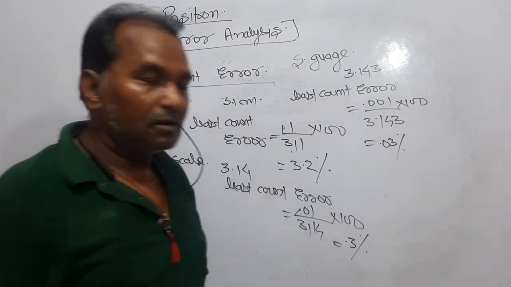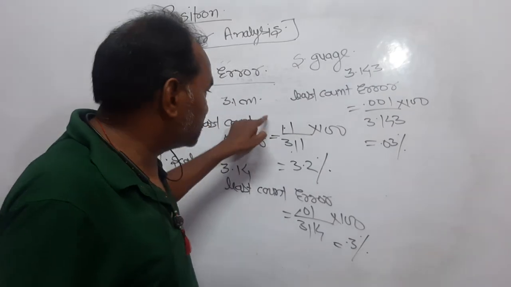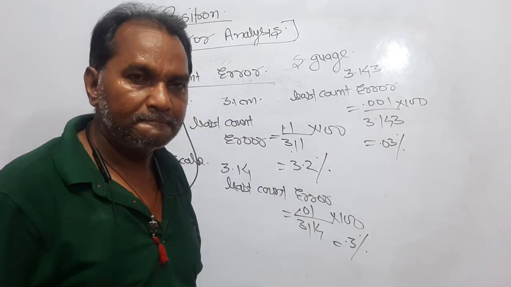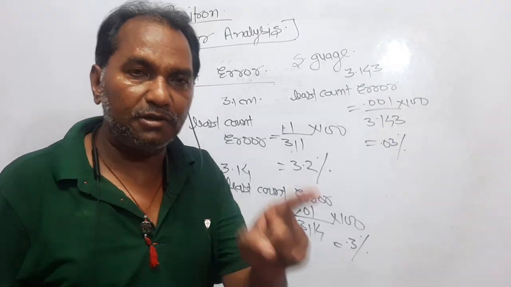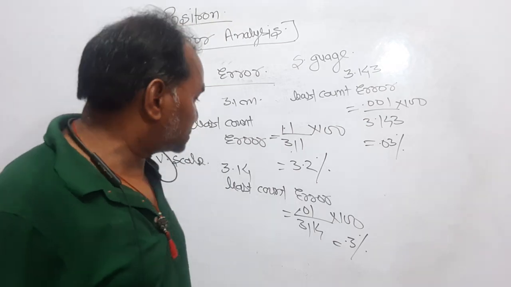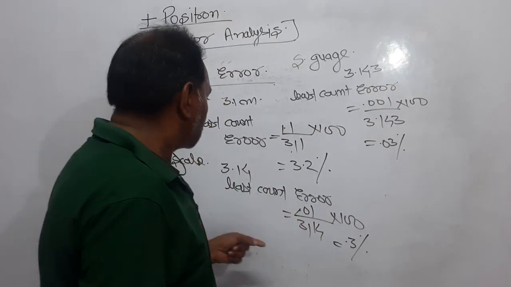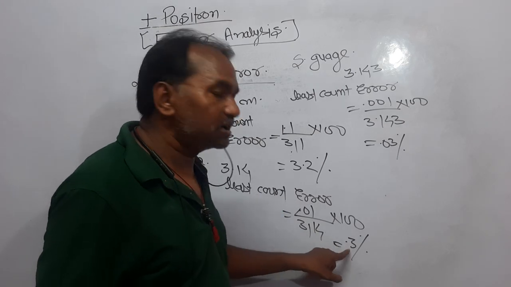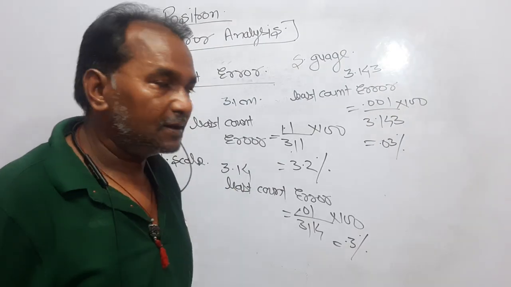Now look here, when you used the meter scale for a measurement, the least count error works out to be 3% approximately, and the least count was up to 1 point of decimal, 0.1 centimeter. Now you used a vernier scale for the same measurement and got the value 3.14, and the least count error becomes 0.3%, 1 by 10 of the previous value.